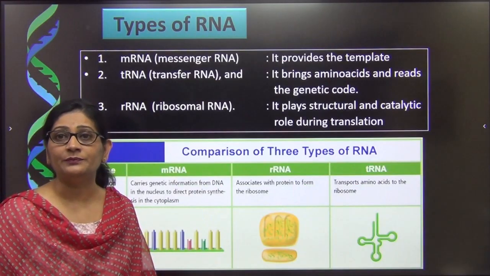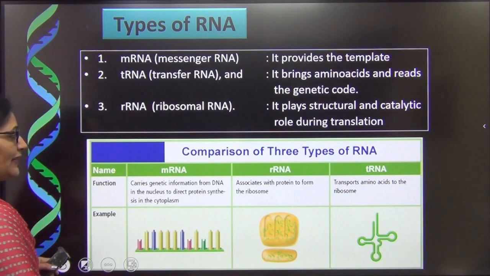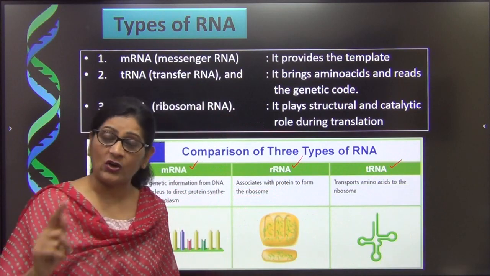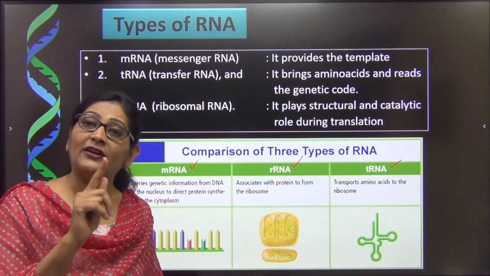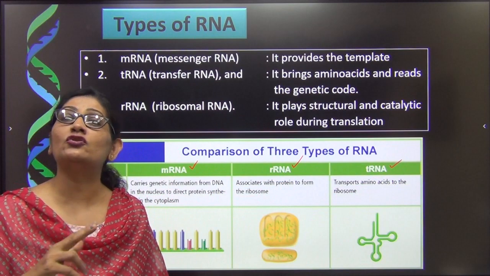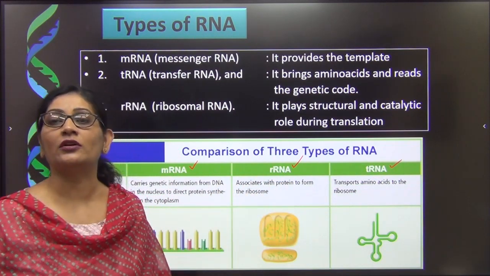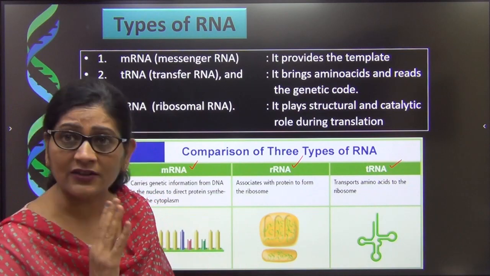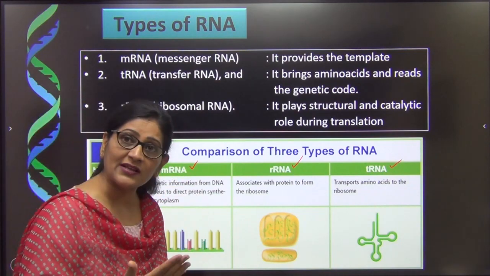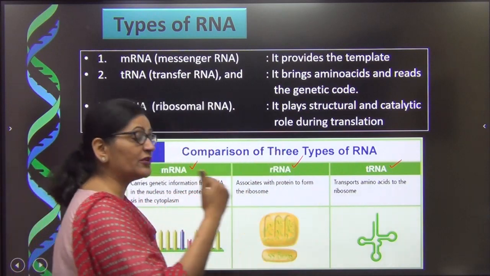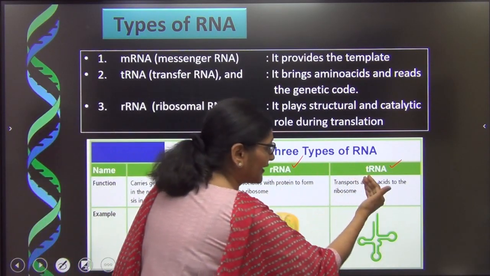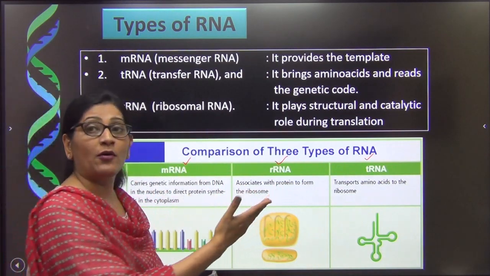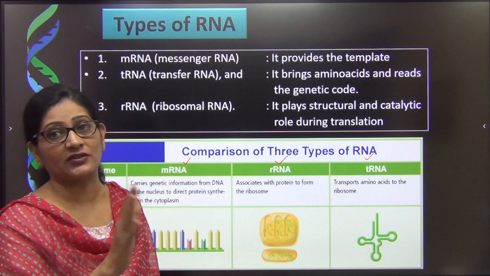So first let me tell you that RNA is of three types. One is mRNA, the other is rRNA, and the third is tRNA. And all the three types of RNA are basically made on DNA, and the process by which DNA makes any of the three is called transcription. Remember that whether DNA makes mRNA, it is called transcription, whether it makes rRNA, it is called transcription, and whether it makes tRNA, it is also called transcription. That means any form of RNA which is made from DNA is called transcription.